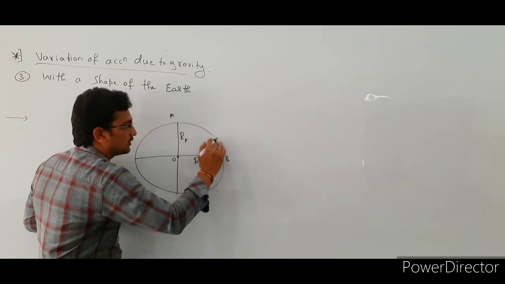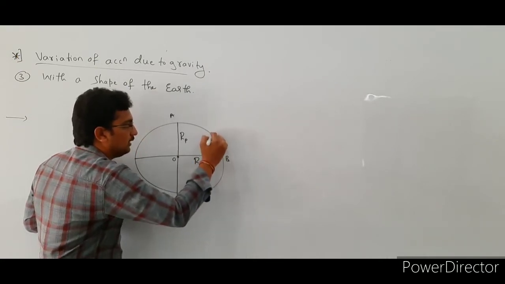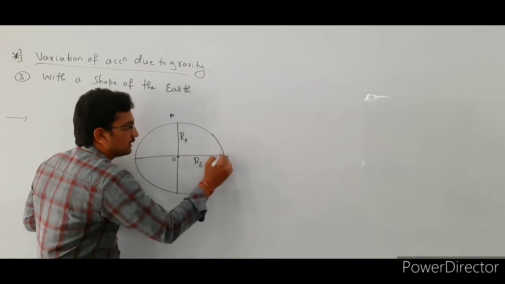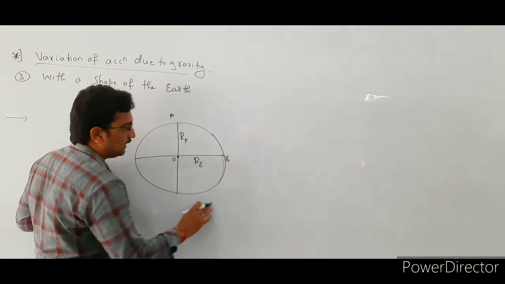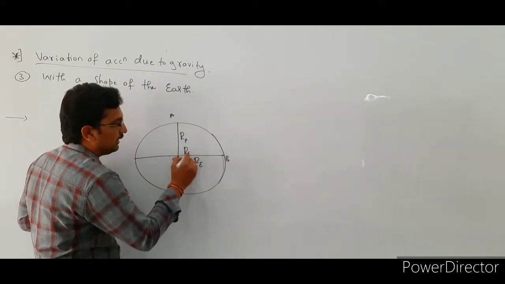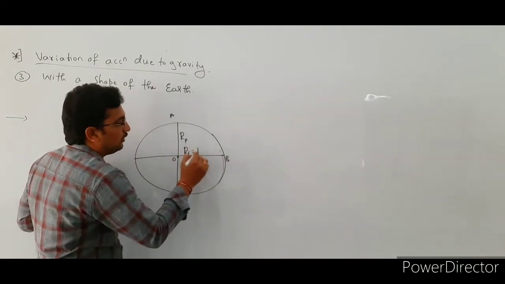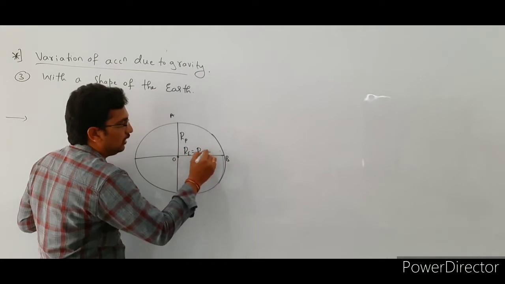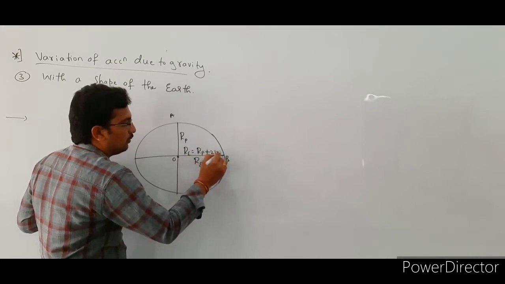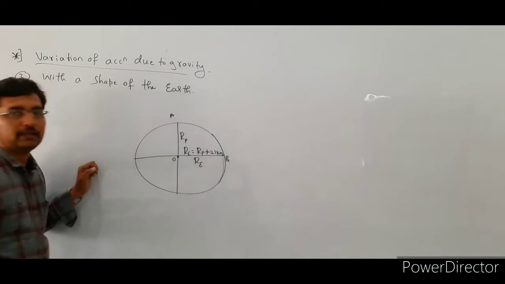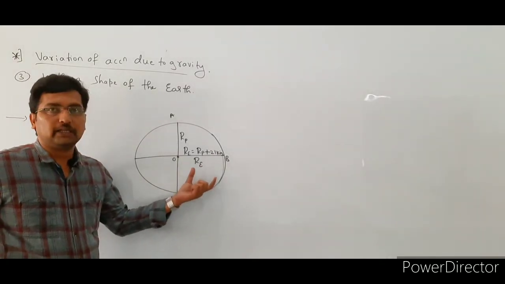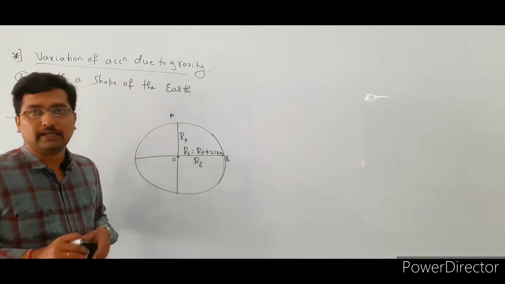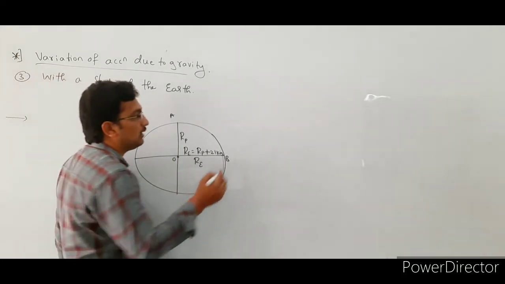Here R suffix E indicates the equatorial radius, right? See here, this equatorial radius is 21 kilometers longer than the polar radius. So already we know that